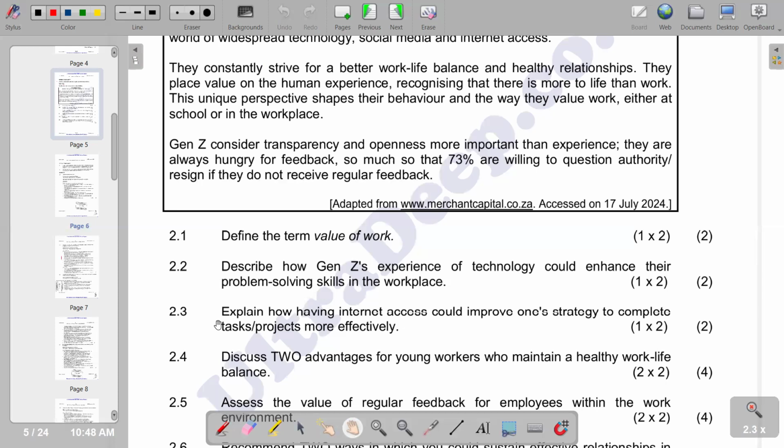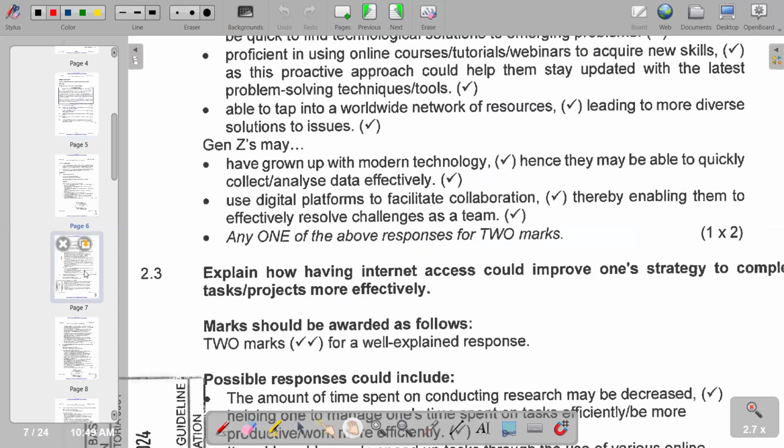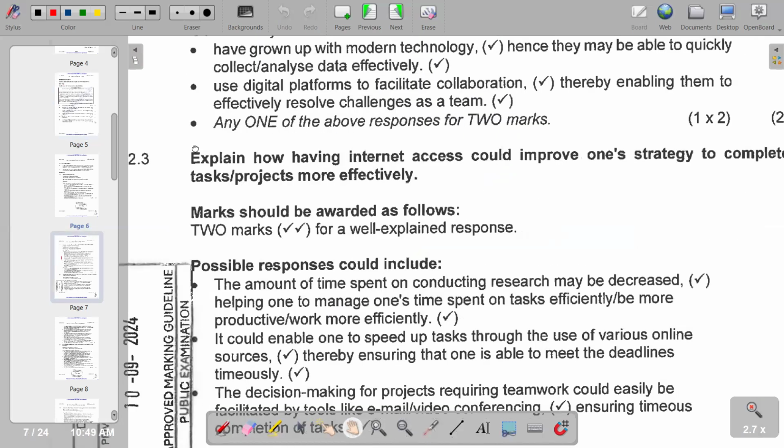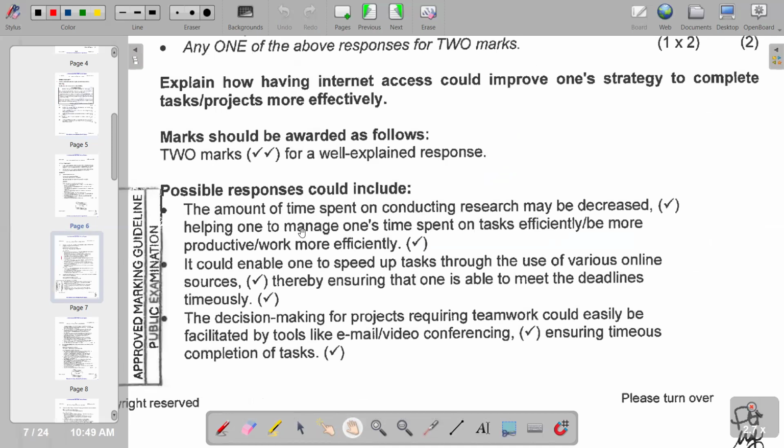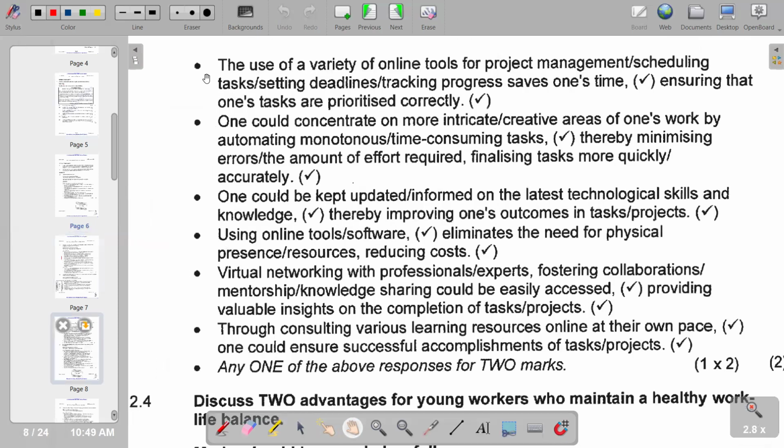Possible responses that we can include are that decision making for projects requiring teamwork could be easily facilitated with the use of the internet. So we have a rundown of points that are also correct according to our question, whereby we are saying the amount of time spent on conducting research may be decreased, and it could enable one to speed up tasks, and also decision making for projects requiring teamwork could easily be facilitated. So those are some of the points that we can include. Of course, we have a continuation of our possible correct responses that we can also include.